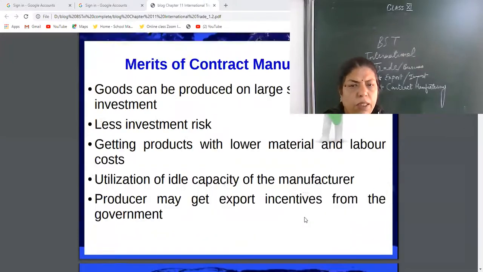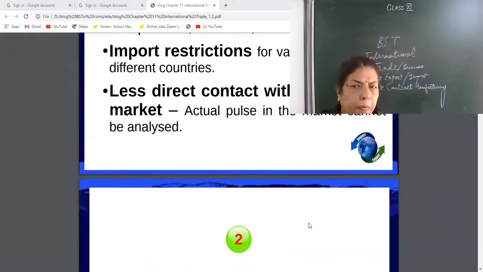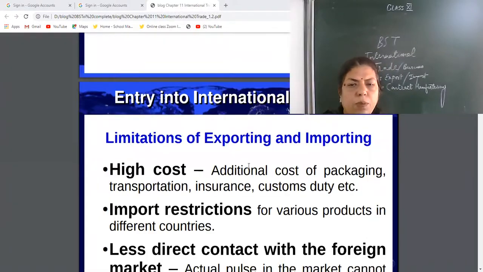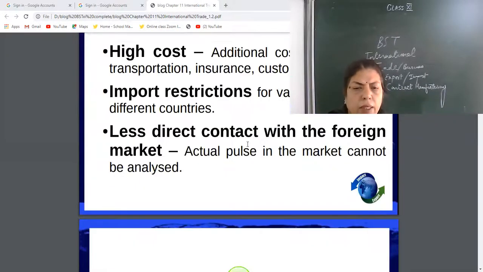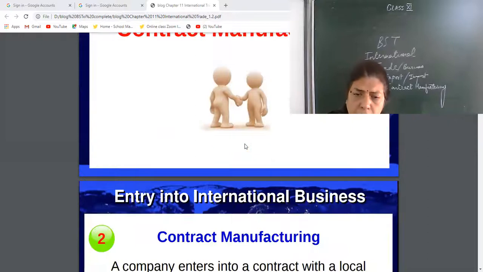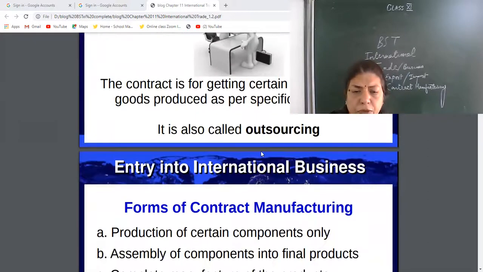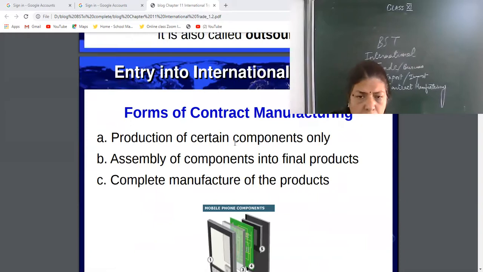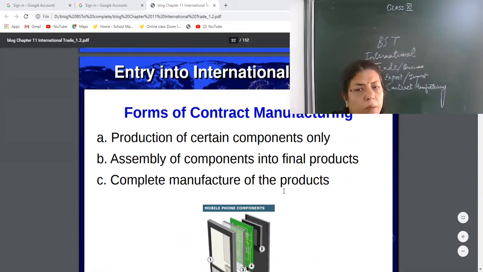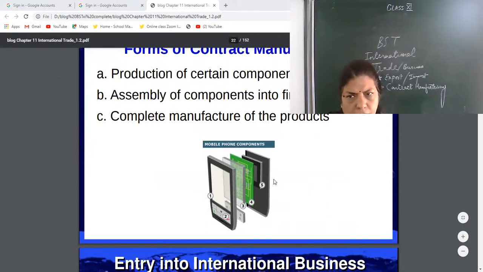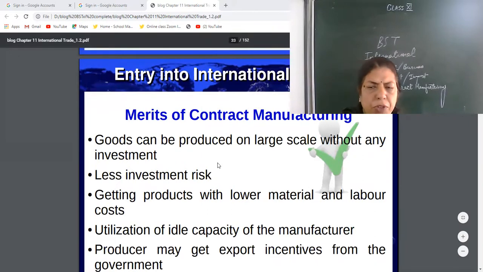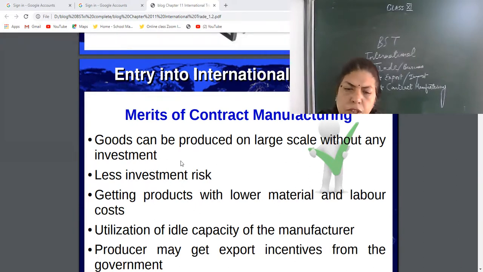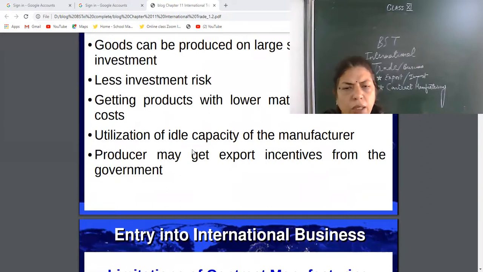So today we completed export and import, entry into international business. Then the second topic is contract manufacturing. Contract manufacturing means producing certain components, assembling them, or making the complete product in that country. Many benefits are there. Contract manufacturing is very useful for both countries, for the service provider and the service taker.